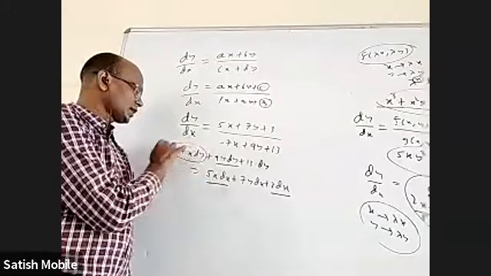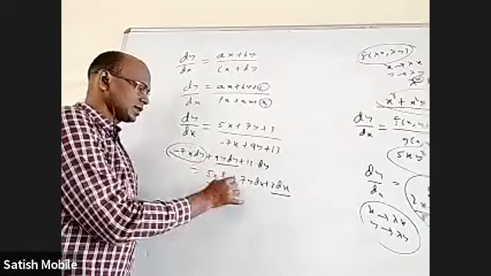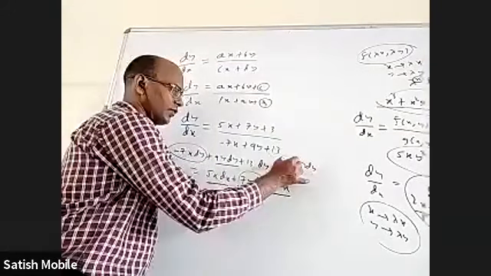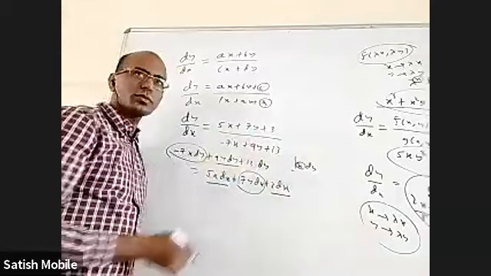Only thing that we cannot integrate is this and this. Because integral of x dy, if you know x in terms of y only, you can do it. Otherwise, how can you do that?